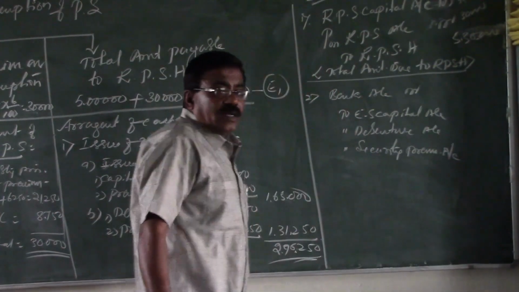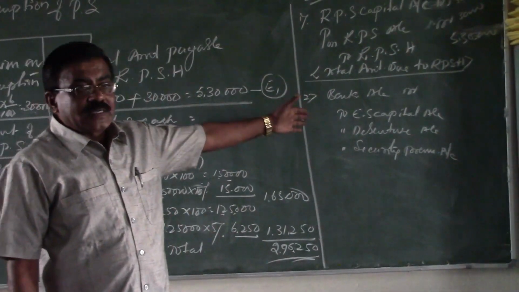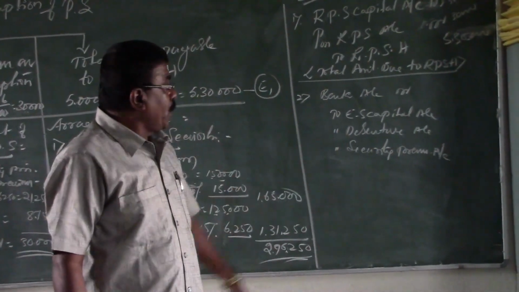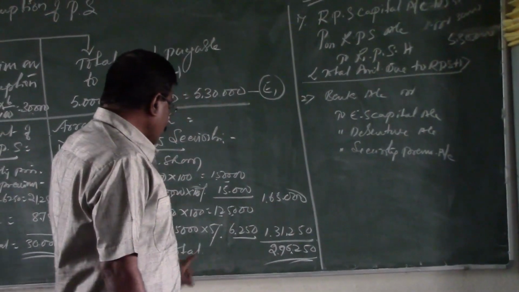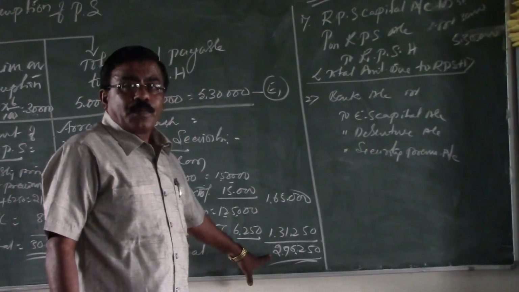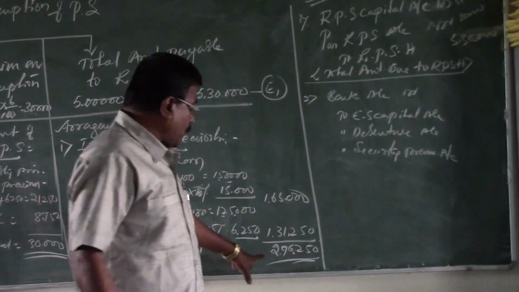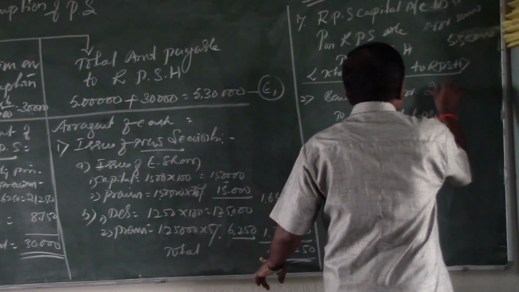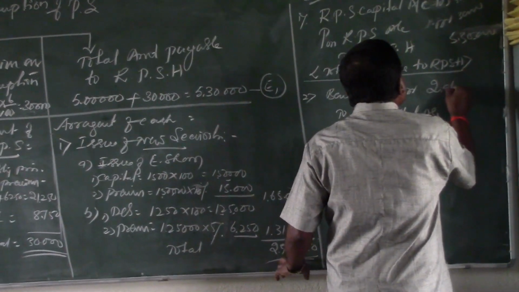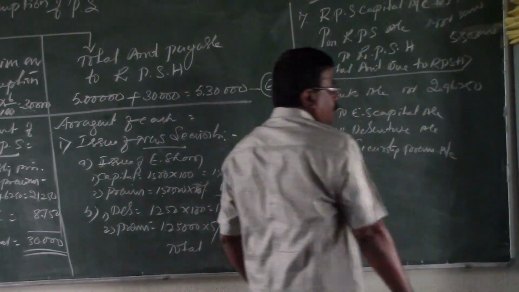A combined entry is given for the issue of both equity shares and debentures here, including the premium. As per the statement here, we come to know that the total amount collected by the company by the issue of shares and debentures along with the premium is rupees 2,96,250.